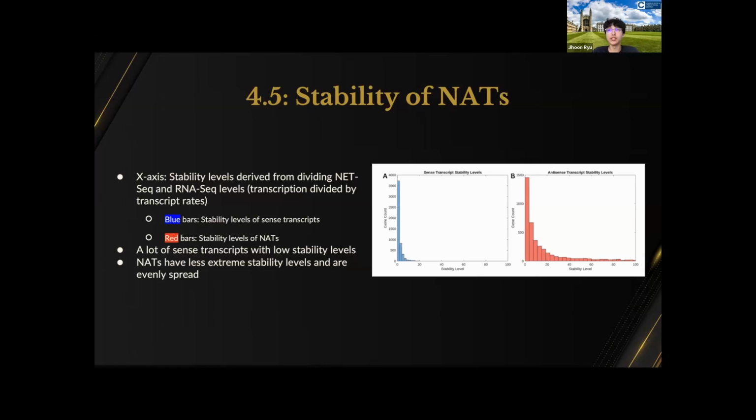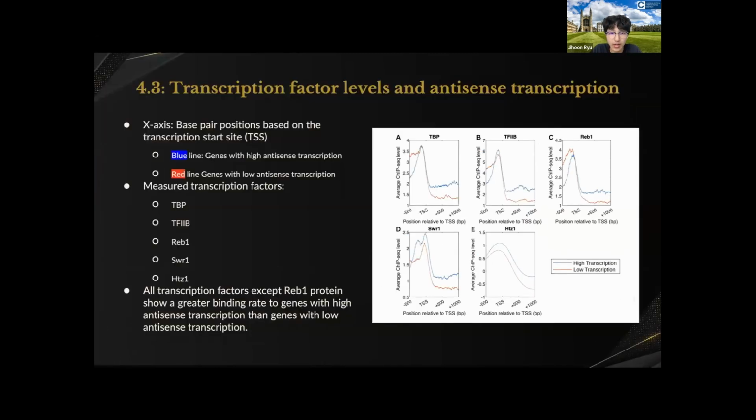However, this may have been produced by an inefficient equation, because the only thing I did is to divide transcription levels over the levels of transcripts. So that means that there are way more sense transcription levels, as you can see in this plot again.